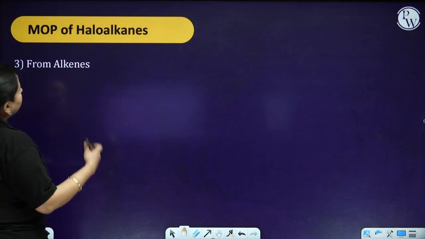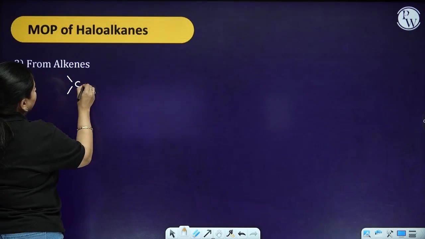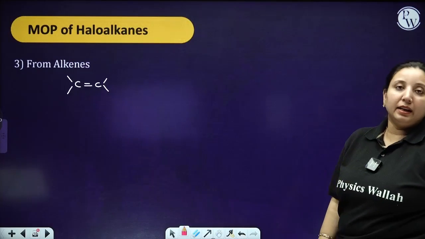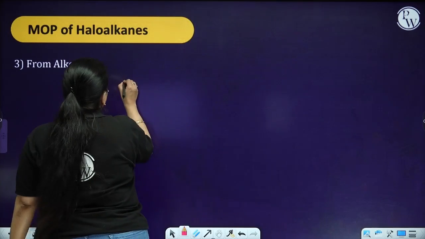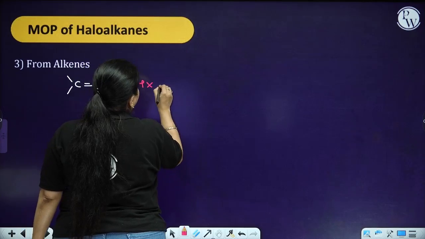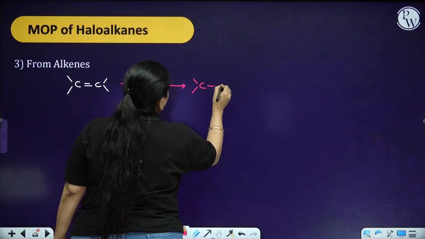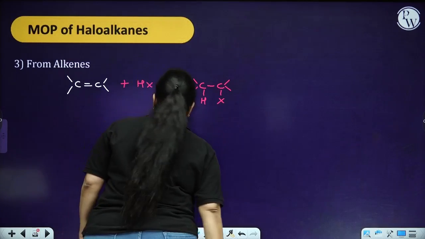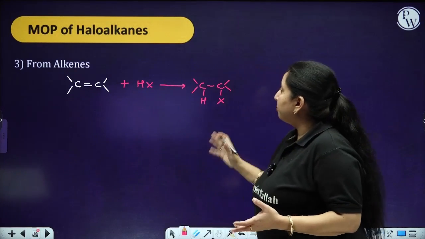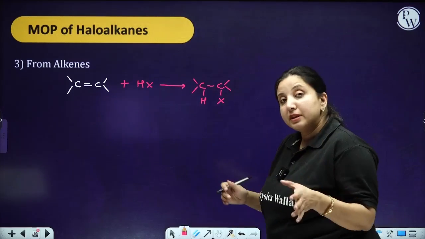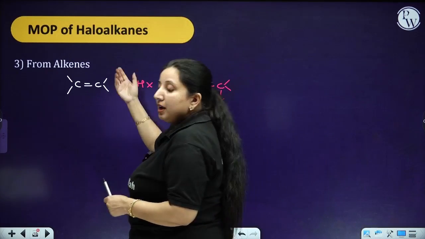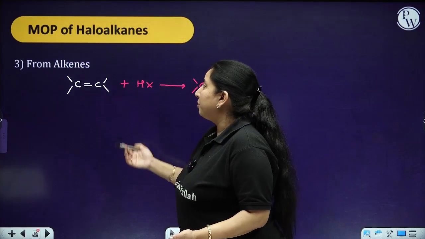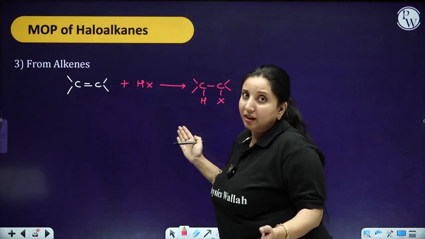Now when you are going to prepare it from the alkene, the very simple reaction is what? You have taken the alkene. This alkene you make react with HX. You are going to get this. Now it was very simple for me to put the hydrogen and the X over here. The reason behind is what? Because in the alkene, I am having a symmetrical alkene. So when it is a symmetrical alkene, it is all the same for me whether I put the hydrogen here or the halogen over here.